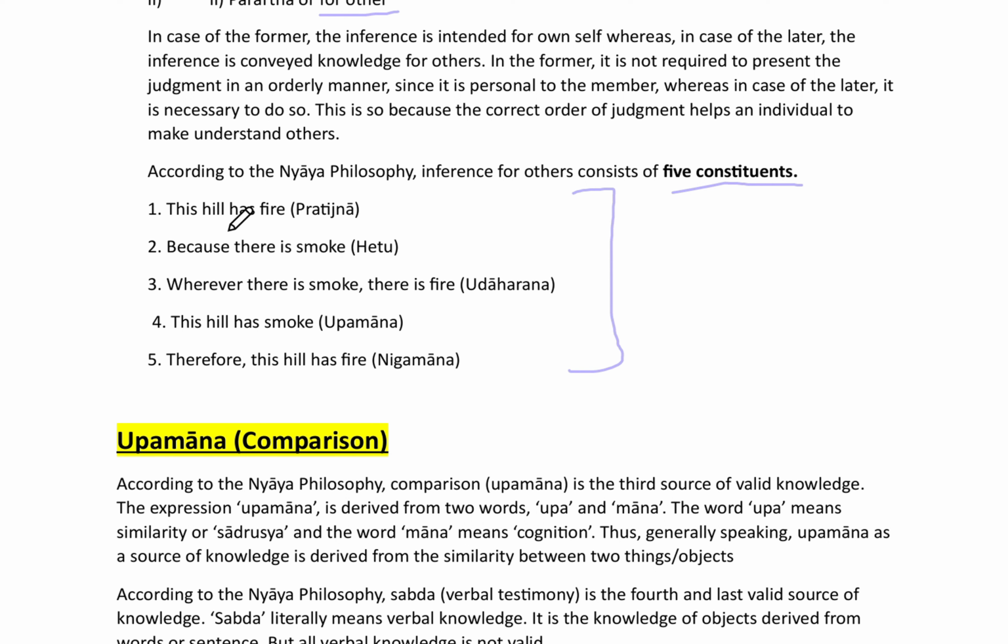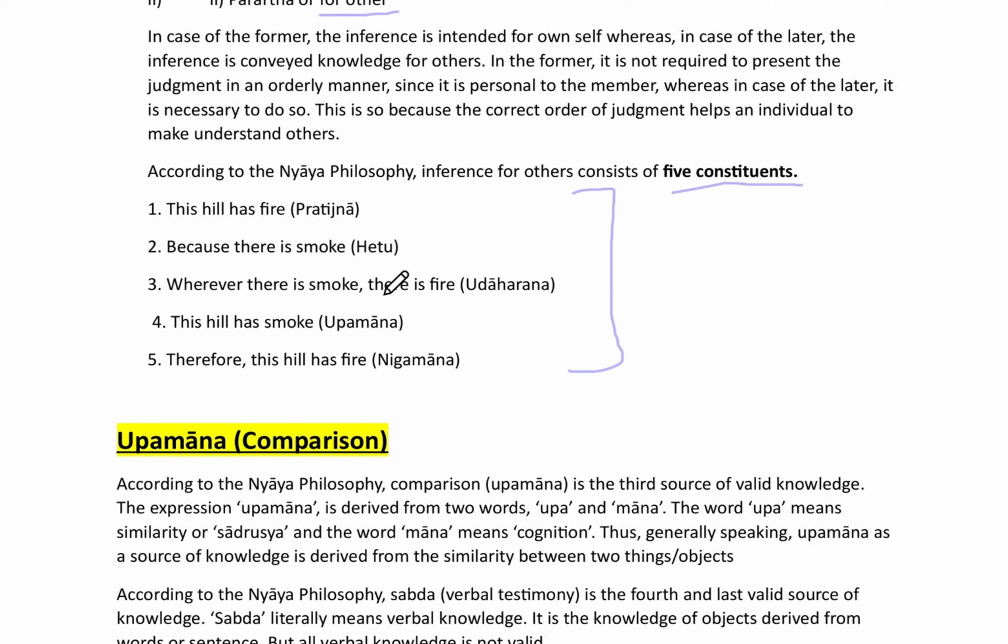So the first is, the hill has fire. It is Pratijna, a kind of proposition. Because there is smoke, this is Hetu, and it is giving a reason. Wherever there is smoke, there is fire. Udaharana means example; it is giving an example to support that reason.